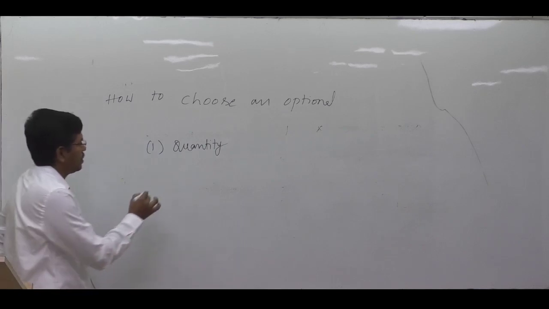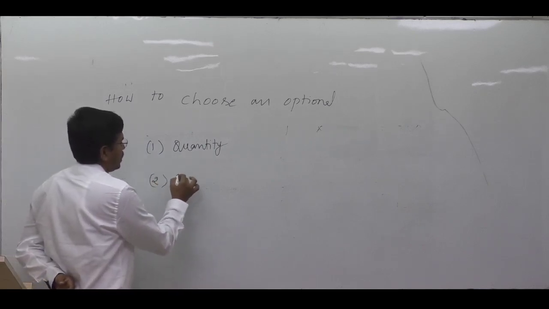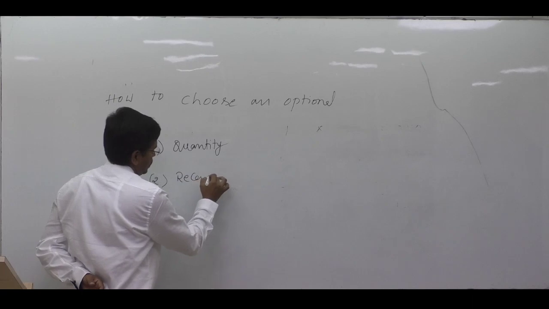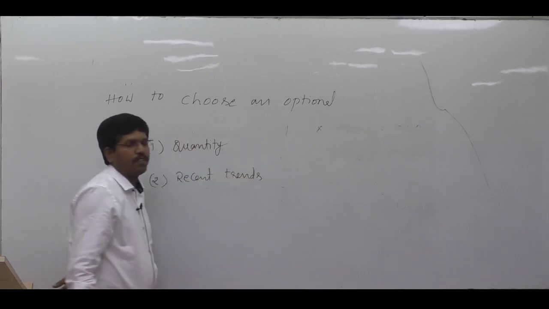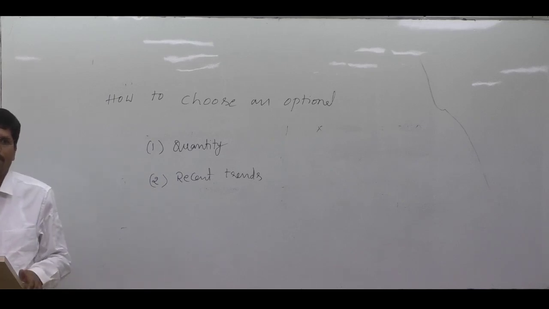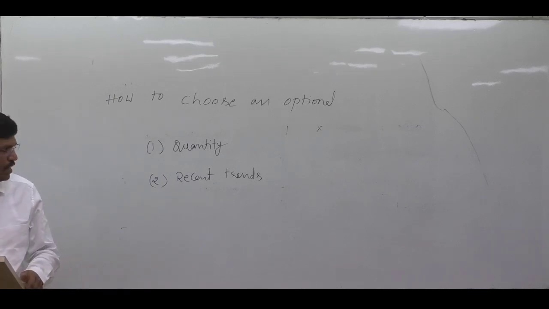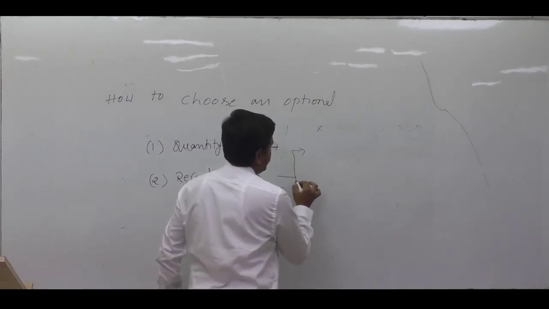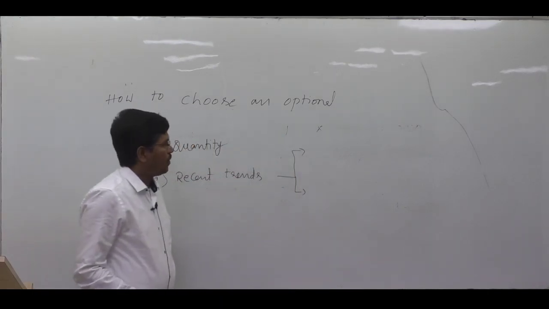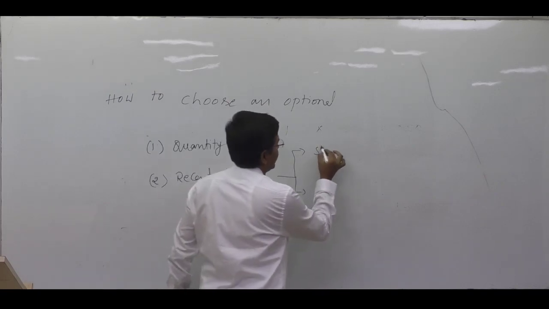Second one is recent trends in the UPSC exams. Generally, in any subject, questions will be given in 2 ways. One is based on the static content.